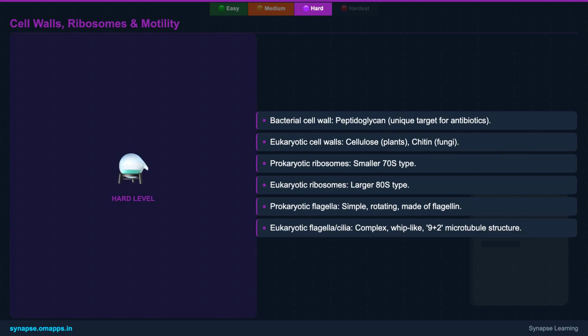Eukaryotic cell walls, found in plants and fungi, are made of cellulose or chitin, respectively. We also note the difference in ribosomes, smaller 70S in prokaryotes, larger 80S in eukaryotes, a critical distinction exploited in medicine. Finally, we compare their motility structures, from simple rotating flagella in prokaryotes to the complex whip-like flagella and cilia in eukaryotes, each built differently.